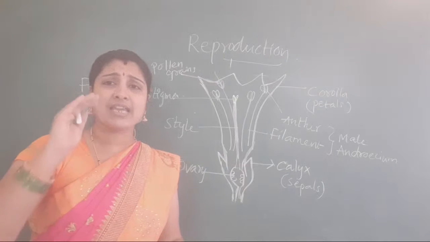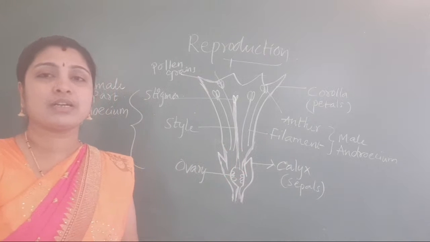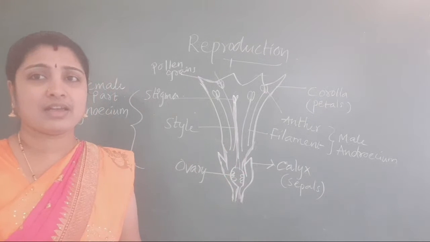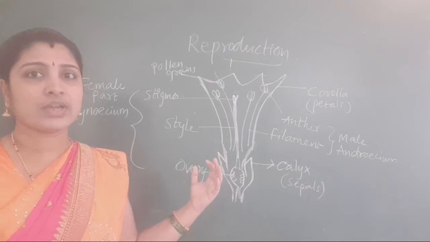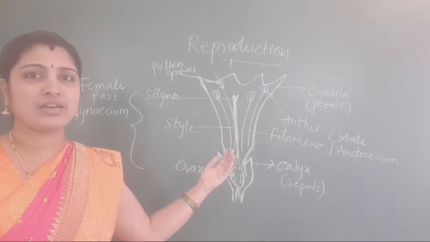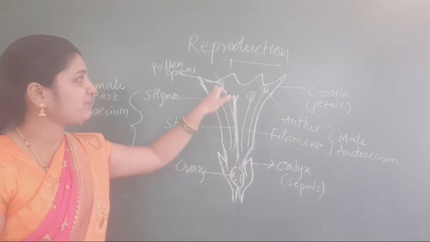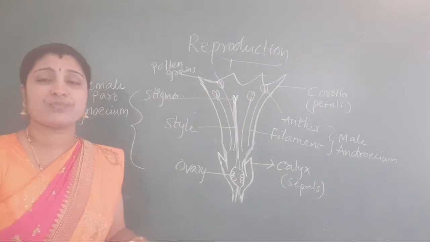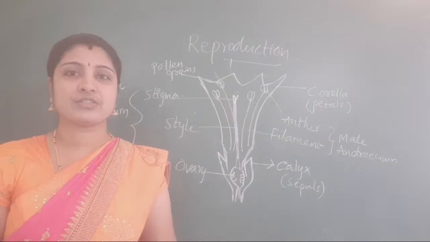Which one is higher than which one? In the diagram, stigma and pollen grains you are observing, no? So this one is gynoecium, this one is androecium. Which one is higher and which one is lower in height?